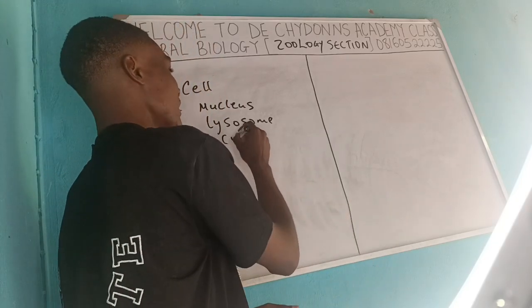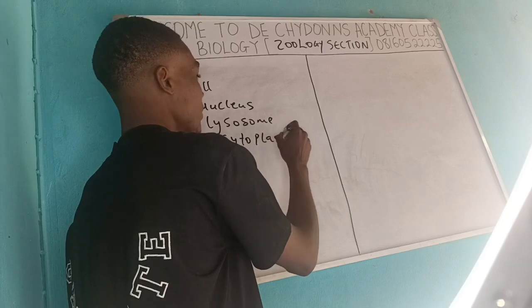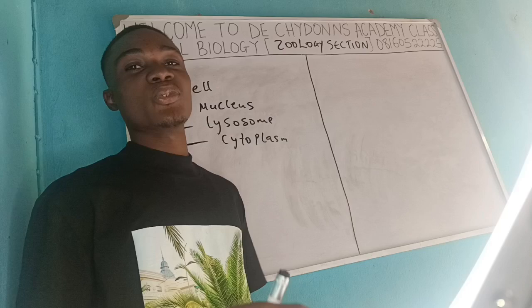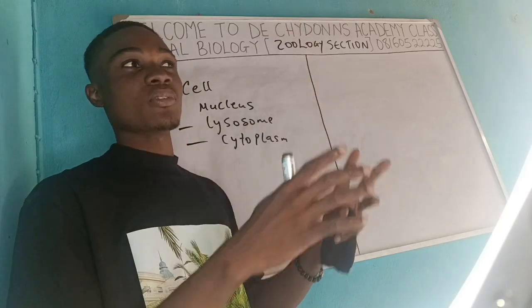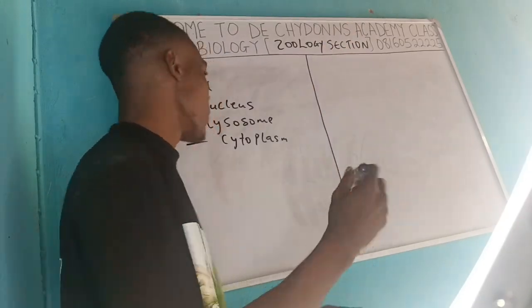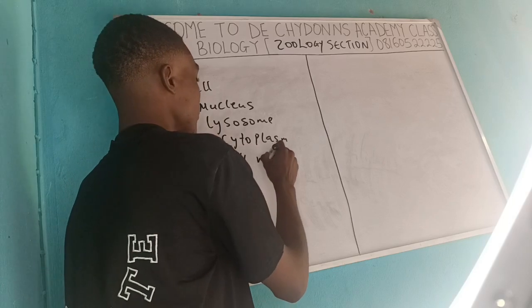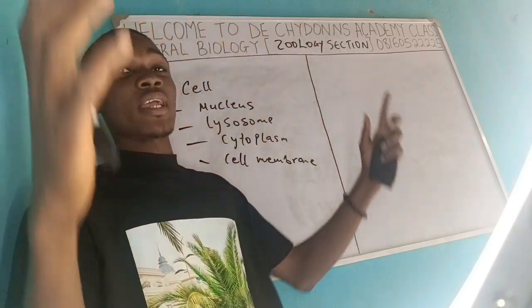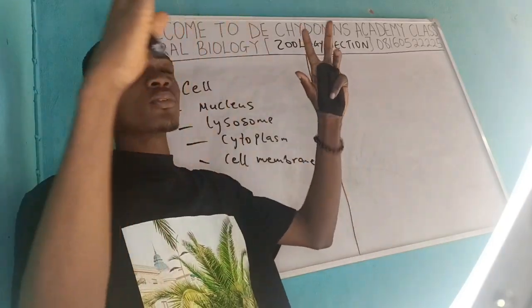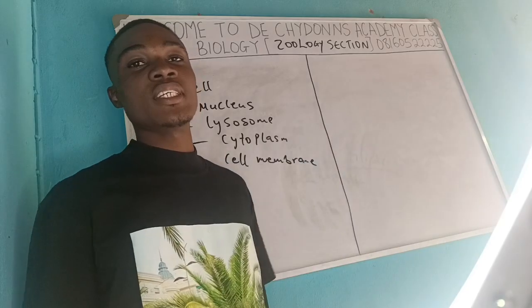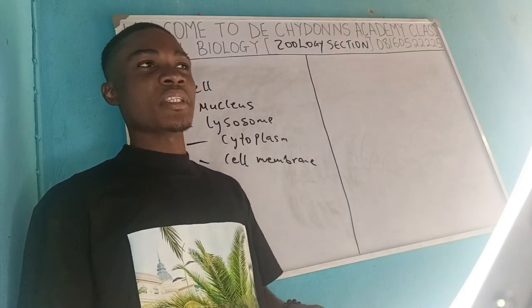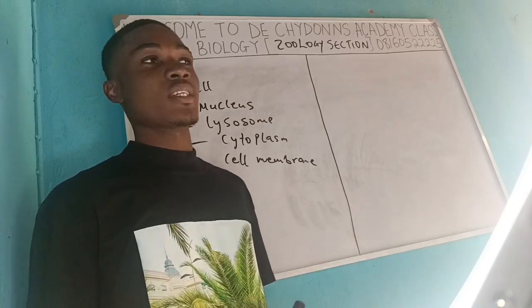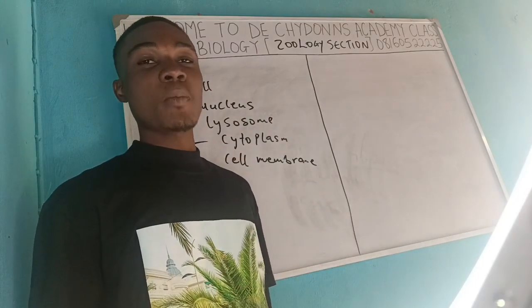Another one that you can find here is the cytoplasm. Cytoplasm simply means all the environment in the cell outside the nucleus. So everything in the cell outside the nucleus, the spaces in the cell, they are the cytoplasm. We have the cell membrane. The cell membrane is what encapsulates the cell, what enables the cell to harbor all the organelles in it. And it is selective in nature. It doesn't allow just anything to penetrate the cell; only certain things are allowed to enter. If not, the cell could consume anything that it comes across.